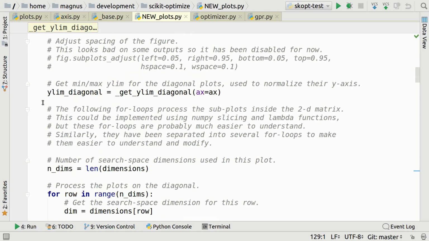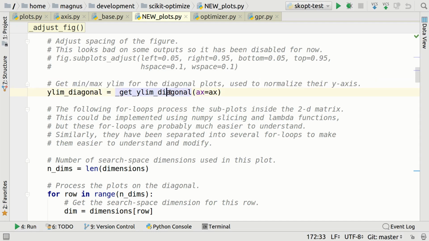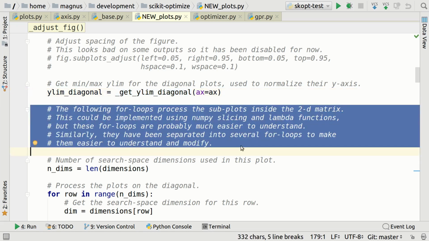So remember the function we made before for getting the ylim for the diagonal. Okay, so now we can just call it like here. I still write a comment line because there's no need for you to go up and read the docstring for this function. There are some IDEs where if you hover the mouse over the name, it will automatically show you the docstring for that function. I don't think PyCharm is doing that, but even so, I find it helpful if we just write a line and say, in English, what is this line of code doing? And then I explain here why I have chosen the following way of processing the stuff that we're going to work on in this function.